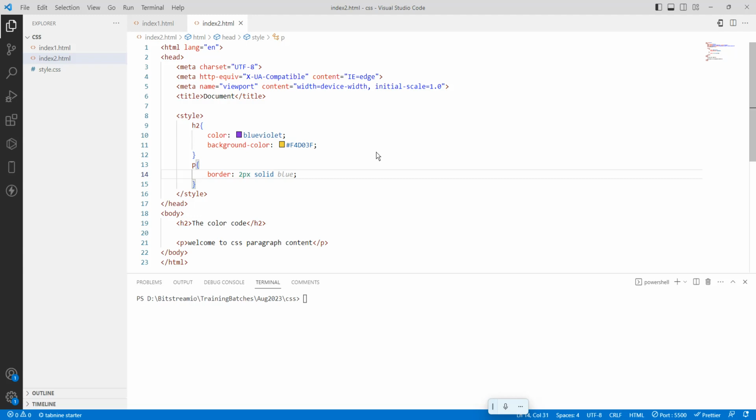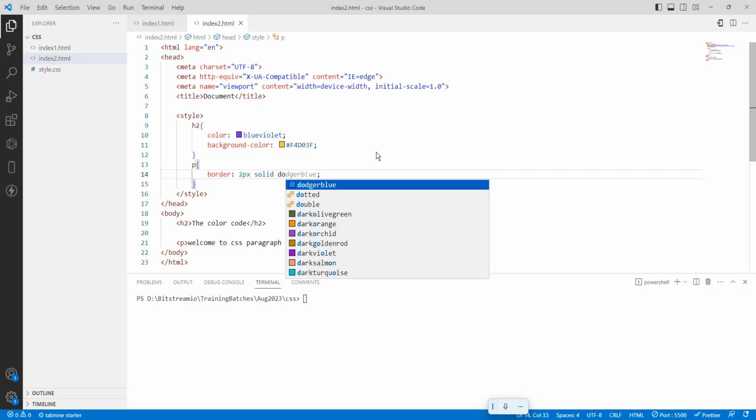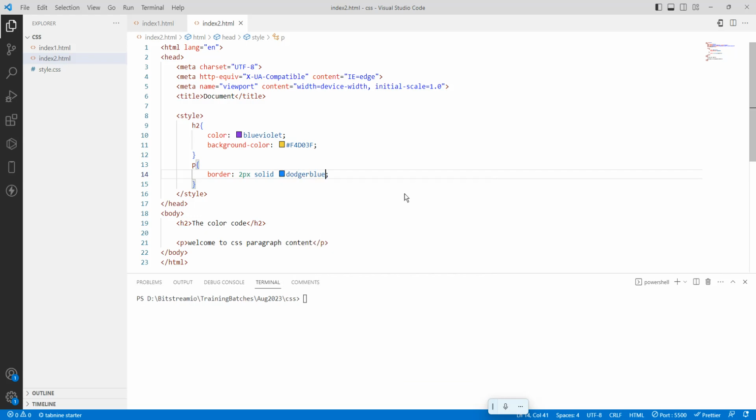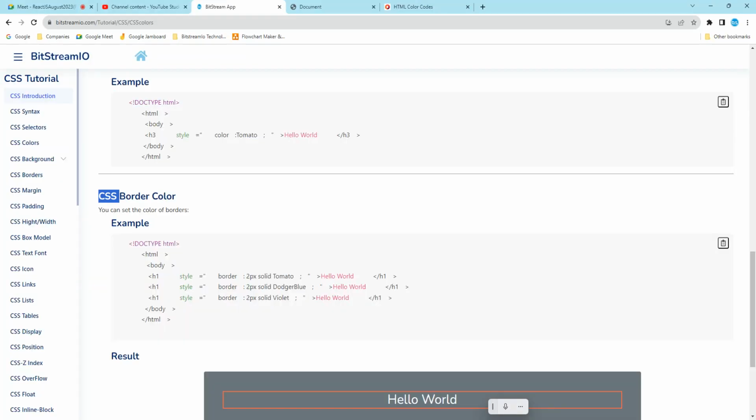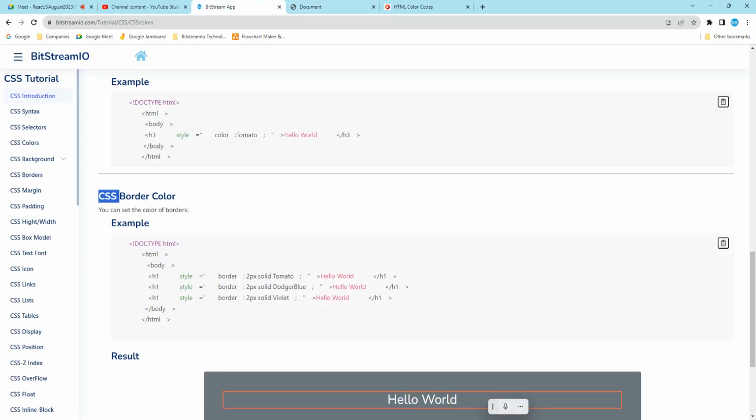What color do you want to add? Something like a darker blue. So I want to add this one. Save it. We'll go here for the code. See, it has applied a color border with this color. For the paragraph, we have applied a border color.